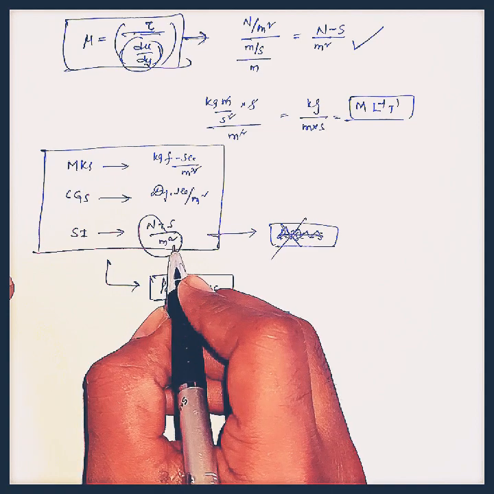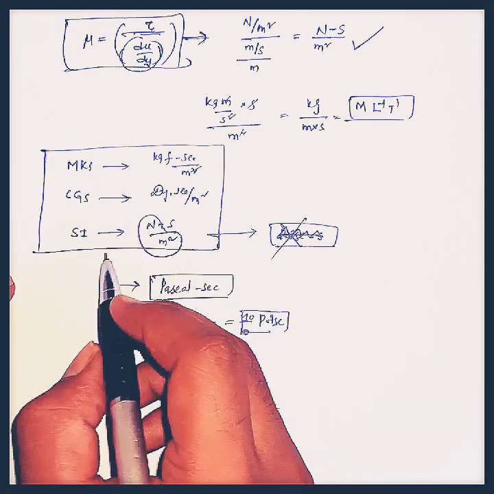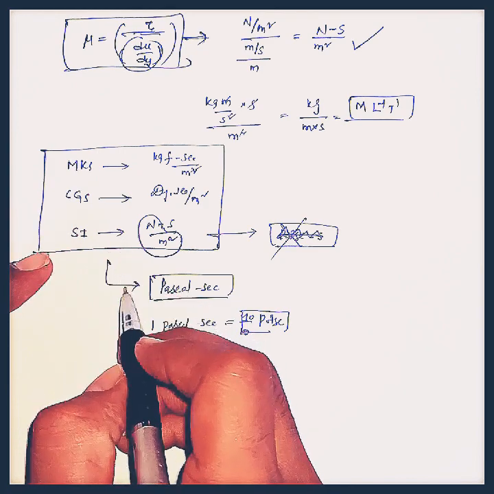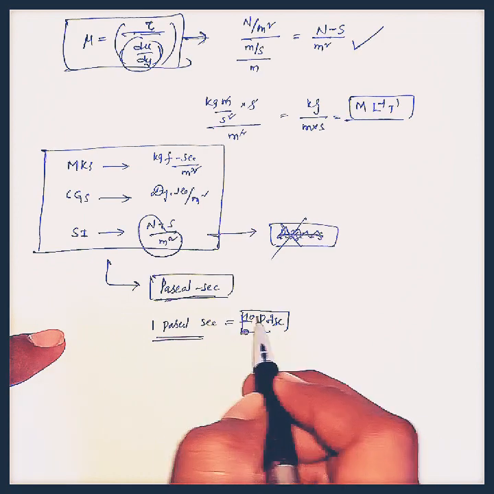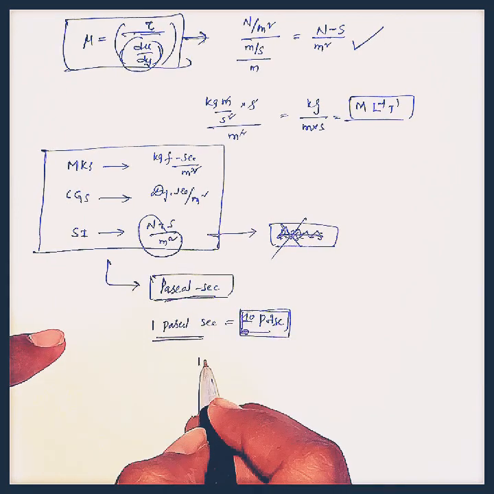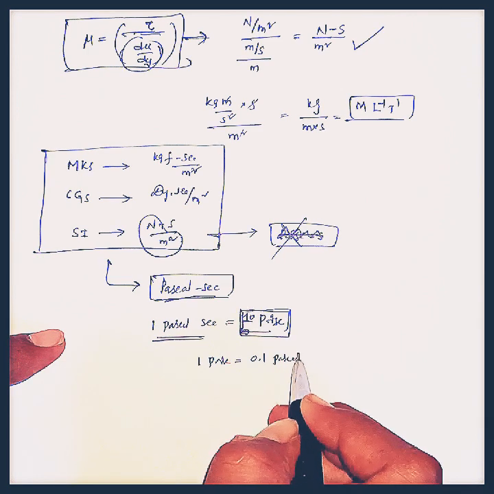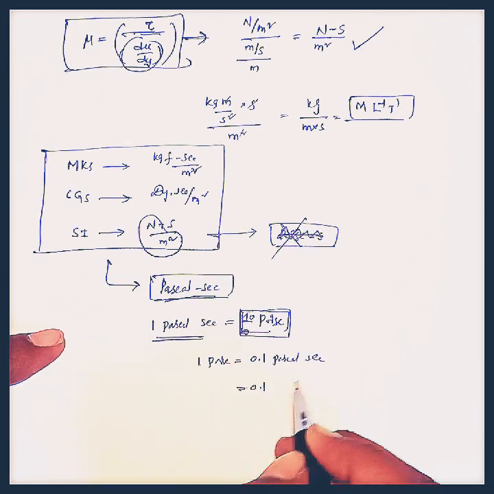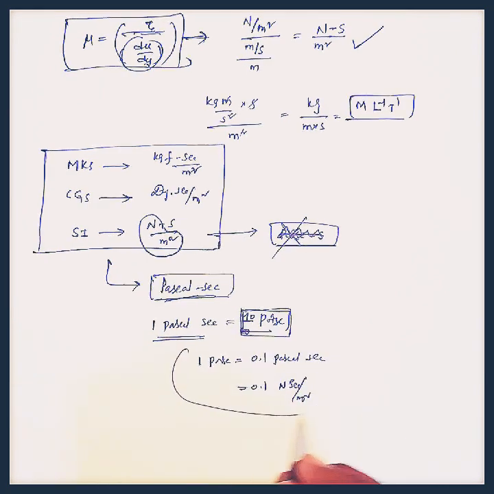And this Newton per meter square can be written as Pascal, and this viscosity unit can also be written as Pascal second. Here 1 Pascal second is 10 poise, that is 1 poise is nothing but 0.1 Pascal second or 0.1 Newton second per meter square. Okay, in exams they will also give like this.